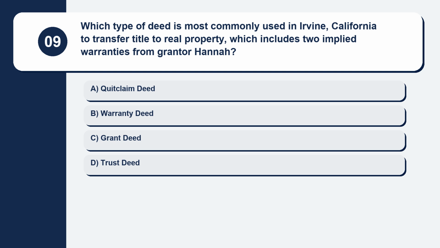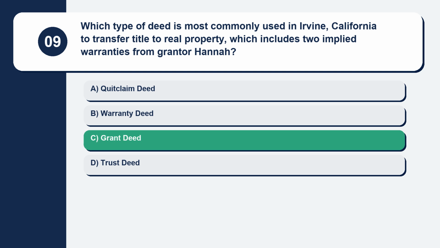Question 9. Which type of deed is most commonly used in Irvine, California to transfer title to real property, which includes 2 implied warranties from grantor Hannah? Here are your options. Option A, quitclaim deed. Option B, warranty deed. Option C, grant deed. Option D, trust deed. The correct answer is option C, grant deed.